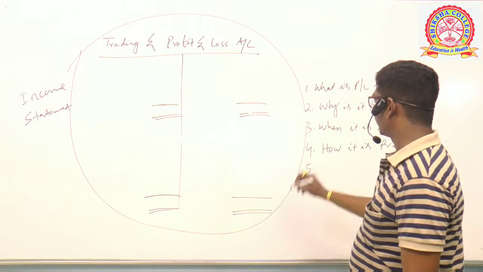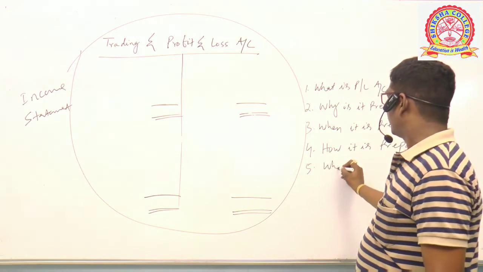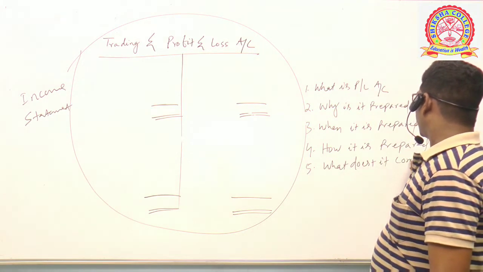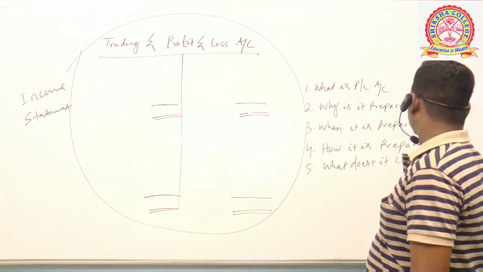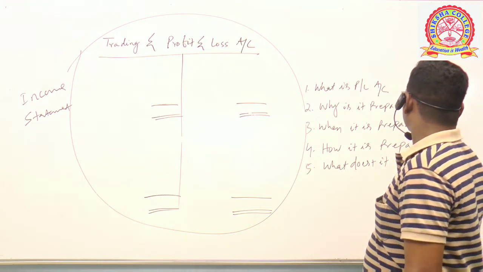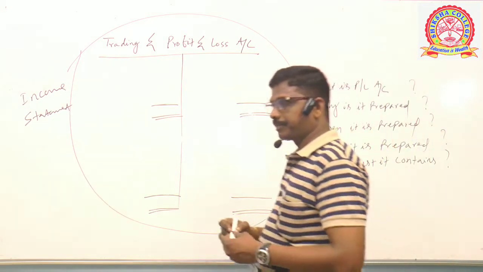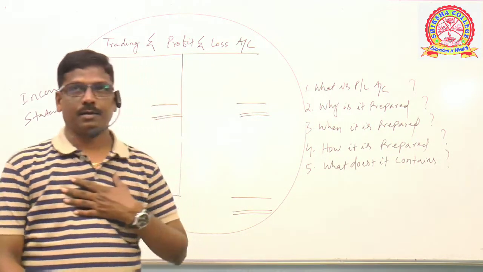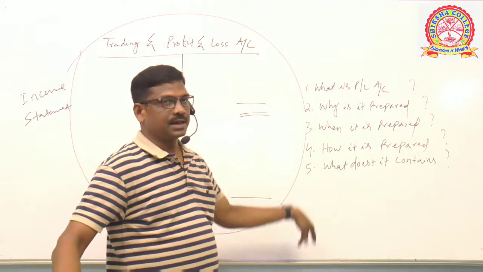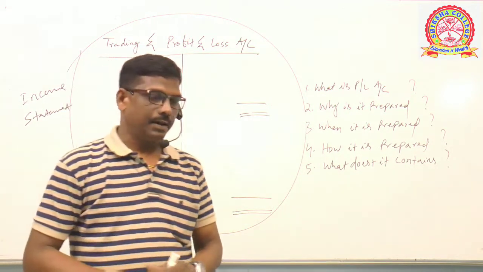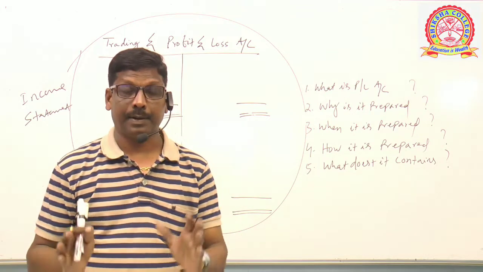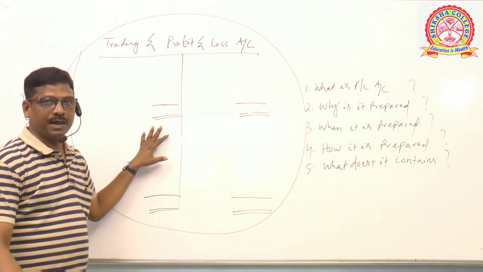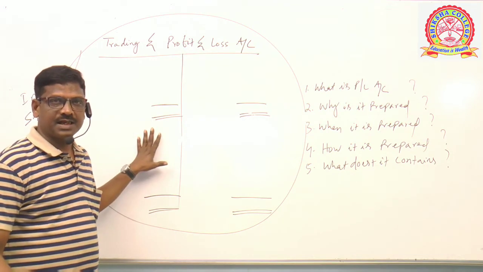Fifth, what does it contain? Let me answer all these 5 questions, and at the end you will be able to have a master knowledge about profit and loss account and its preparation, including its objects and features.